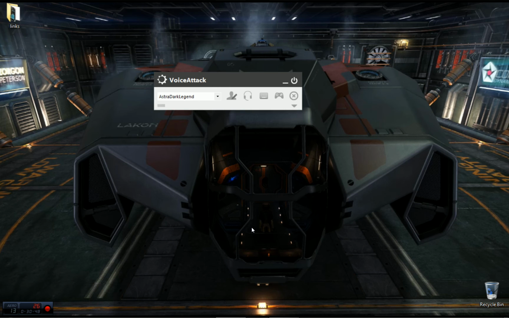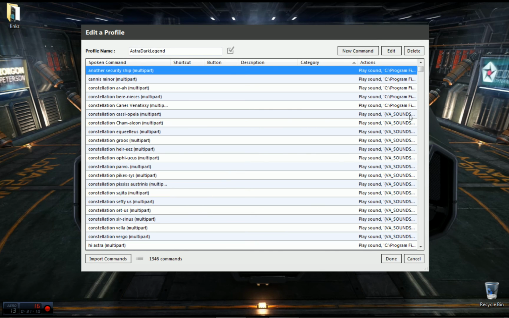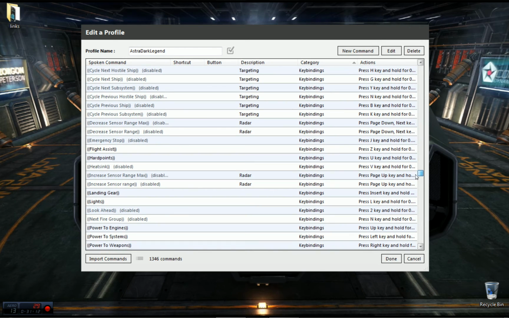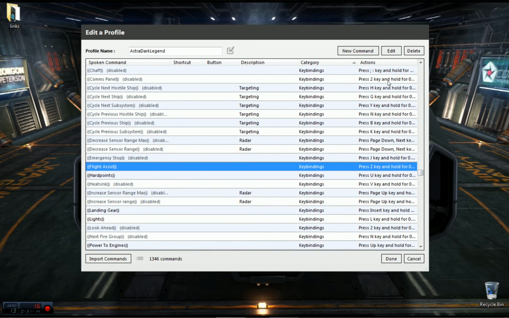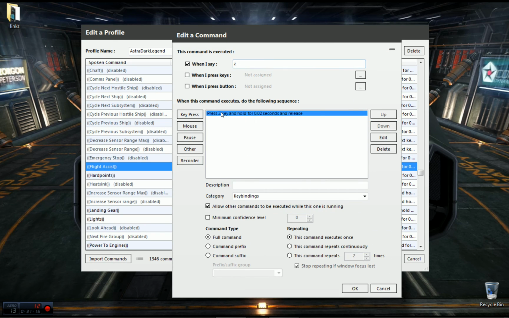What you'll have to do is go into the configuration of your game, and then for all the different activities like retracting landing gear, pulling it up, or hitting lights, things like that, you'll have to use my key mappings if you want to use my VAP file, which is the profile for VoiceAttack, or you will have to go in and do it within VoiceAttack. For instance, Flight Assist. Okay, I do use the default of Z here.